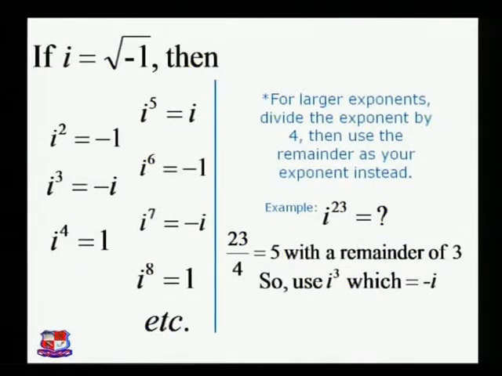So i cube is equal to minus i, as we have discussed on the left hand side, i cube is equal to minus i. So i raised to 23 is also minus i. Okay, i raised to 23 is equal to minus i.